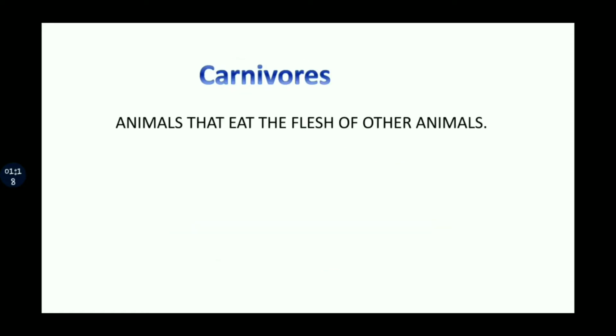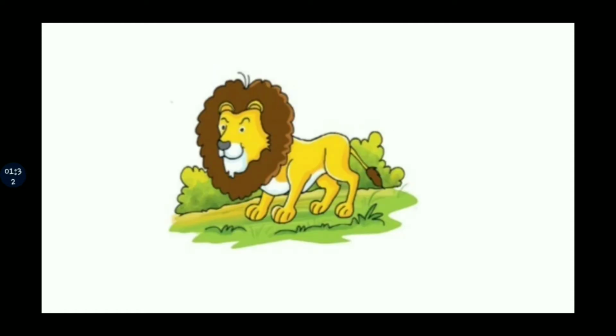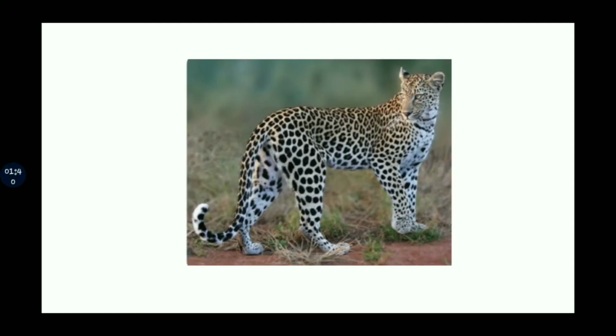Next is carnivores. Carnivores are the animals that eat the flesh of other animals. Most of them have very sharp teeth, that is for tearing out the flesh of their prey. Examples are lion, cheetah, tiger, leopard. All these are carnivores.